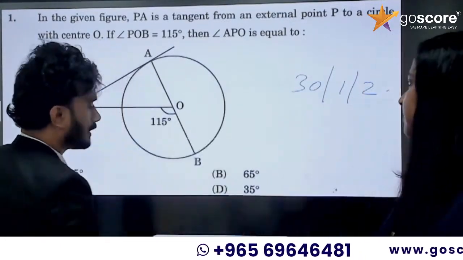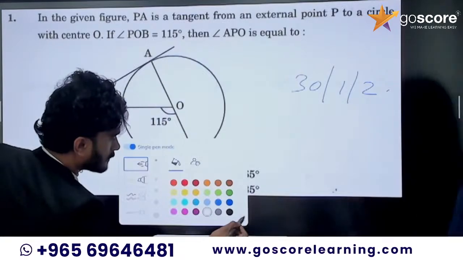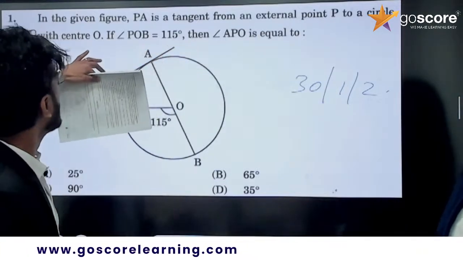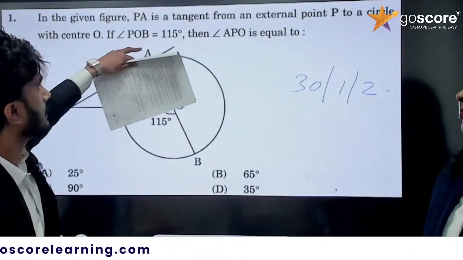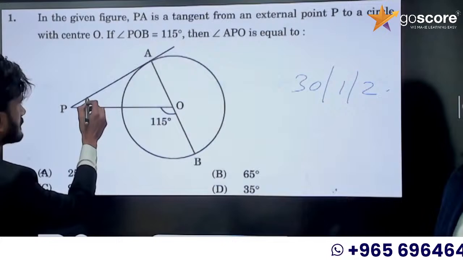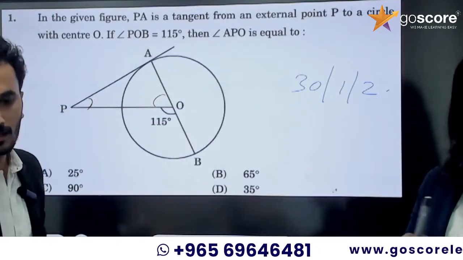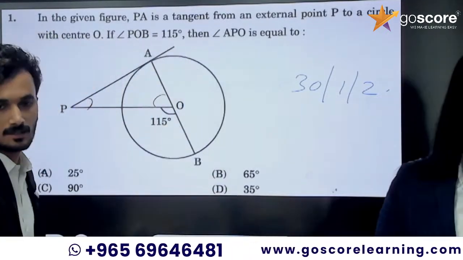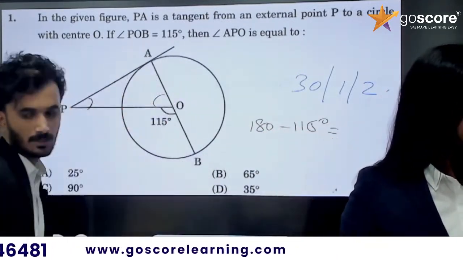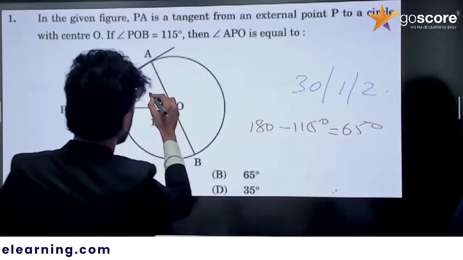So, Anila ma'am, the first question I will solve. In the given figure, PA is a tangent from an external point to a circle with center O, and angle POB is 150 degrees, as given in the figure. We need to find angle APO. First we can find this angle. How can we find it? A pair of linear angles: 180 minus 115, which is 65 degrees.